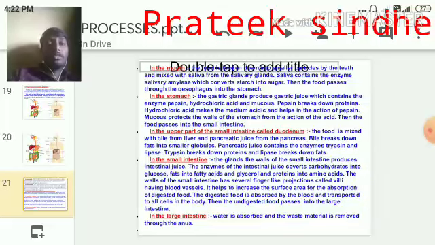Next very important question: what is the role of mucus? If we do not eat food properly at the right time in our daily diet, the hydrochloric acid will still be released into the stomach, and that acidic nature will develop and may affect the wall of the stomach.